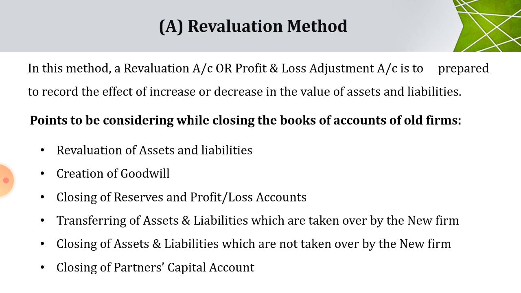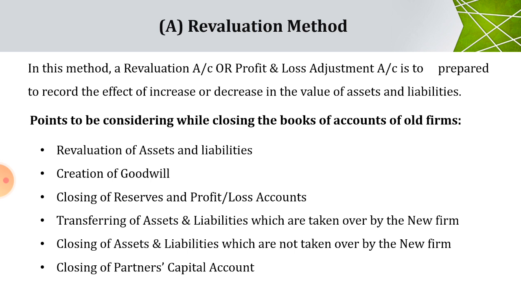Let's discuss the first method, which is the revaluation method. In this method, a revaluation account or profit and loss adjustment account is to be prepared to record the effect of increase or decrease in the value of assets and liabilities.